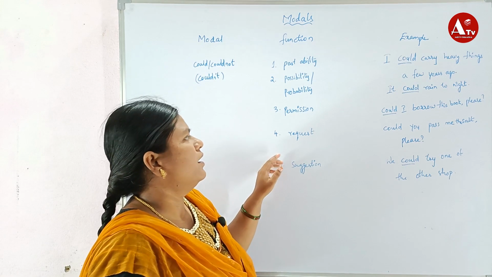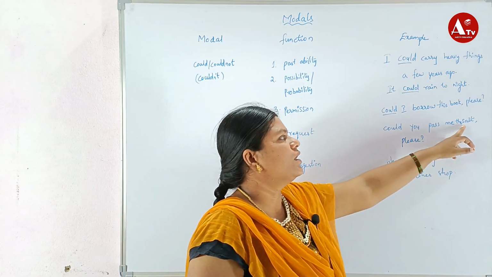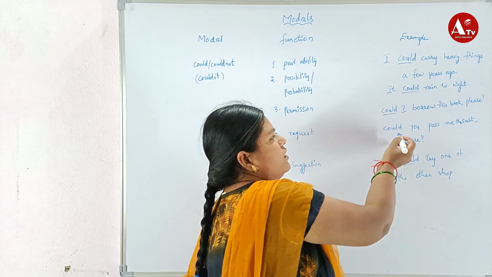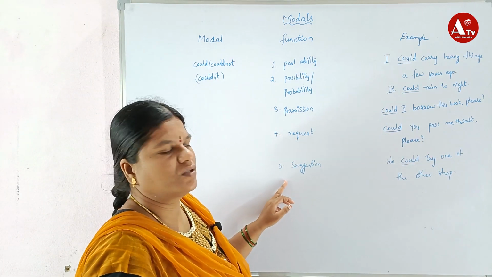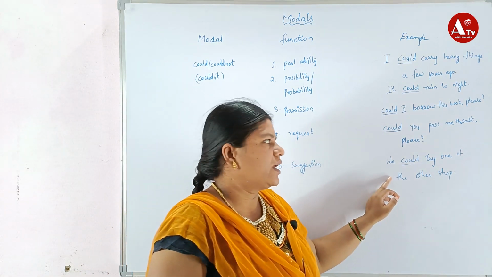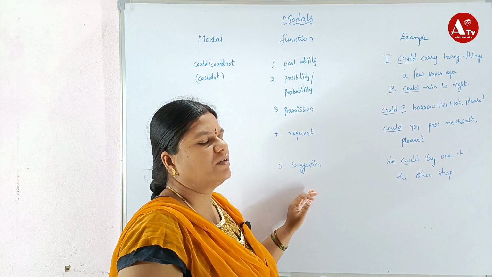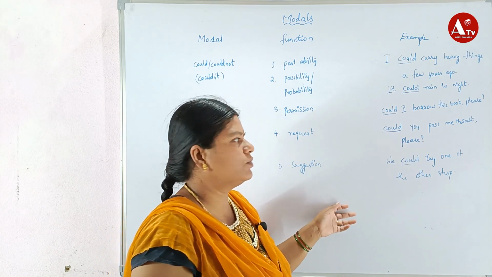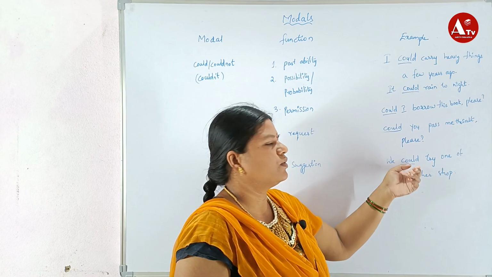In request: Could you pass me the salt, please? Here could is used. Next, suggestion: We could try one of the other shops. If it is not available, we will go to another shop like that. Here could is used.